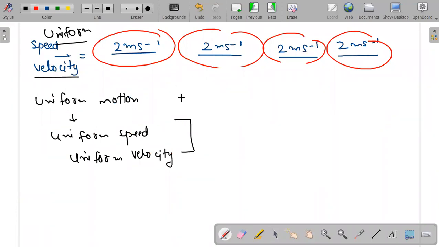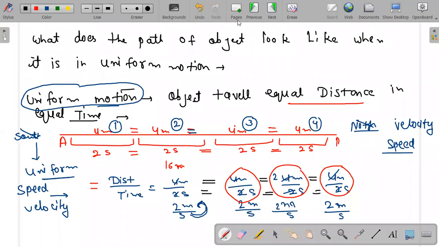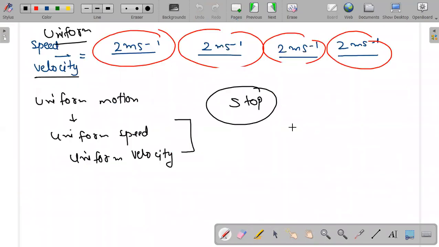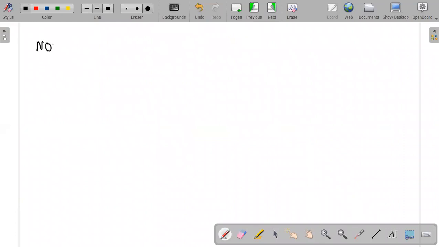Now, if you are having uniform velocity and uniform speed, just stop here. It is not going to give you anything extra. You are not going to find anything more from it. But if I'm having non-uniform motion, okay, this is uniform motion, and I'm writing about non-uniform motion.